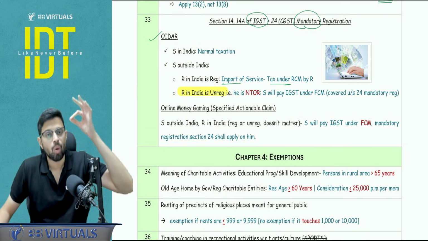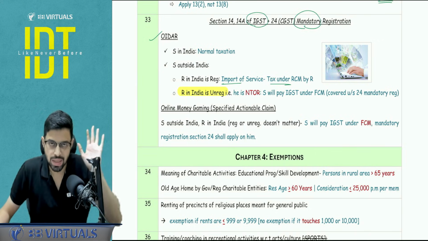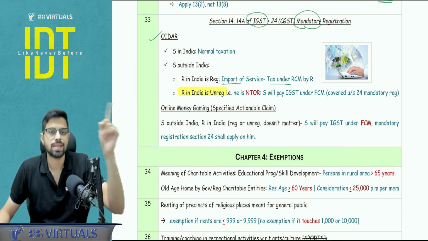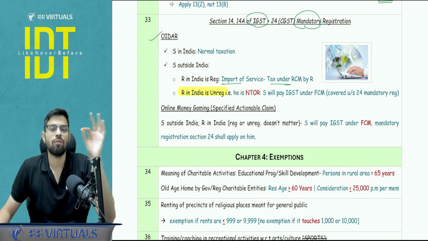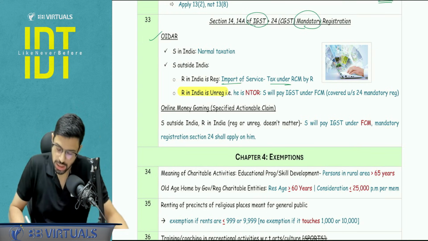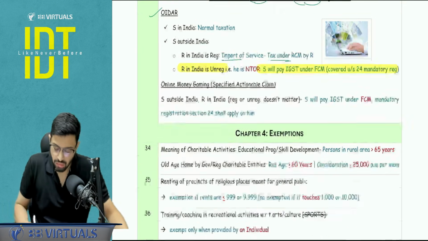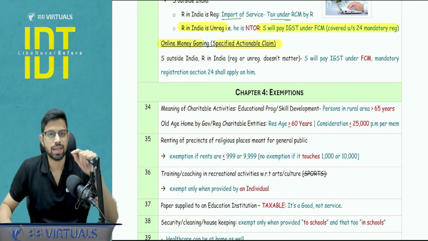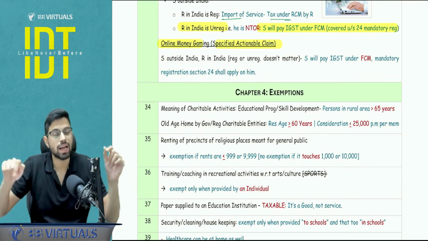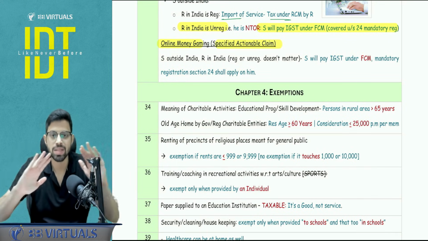He is taking OIDAR services and the recipient is unregistered. Here section number 14 will apply. Supplier will have to take registration in India, mandatory registration, and he will have to pay tax under the forward charge mechanism. But when we cover this from online money gaming point of view, section number 14A applies. Supplier is outside India. Here recipient may be registered, recipient may be unregistered. I don't care.